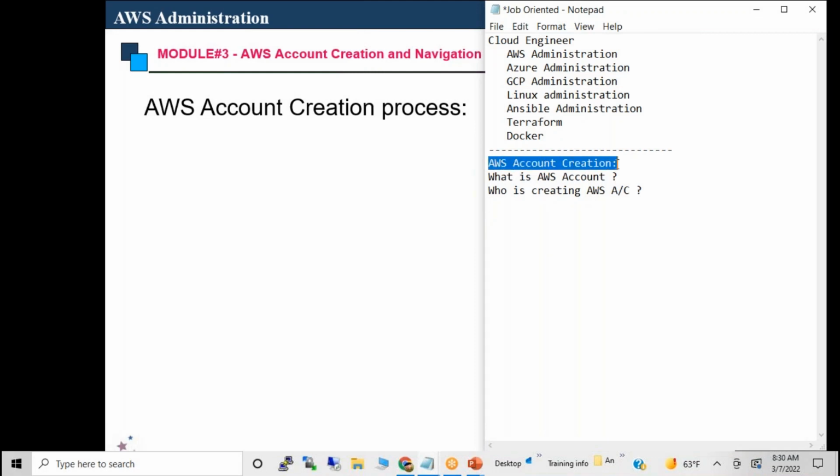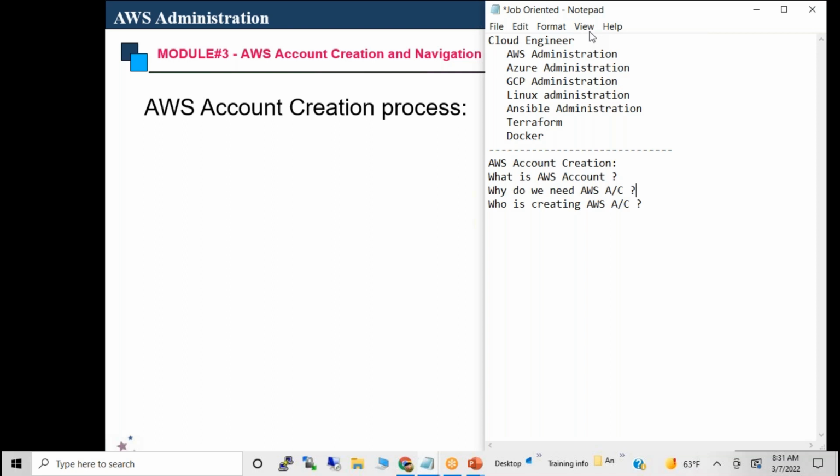So AWS account creation is the module. In that, what is an AWS account and why do we need an AWS account? Anyone? We need an AWS account for creating AWS resources and to manage the AWS resources which belong to a client. You got it, right?